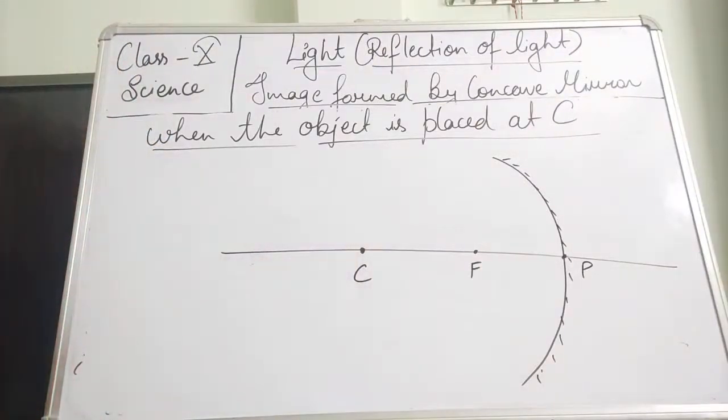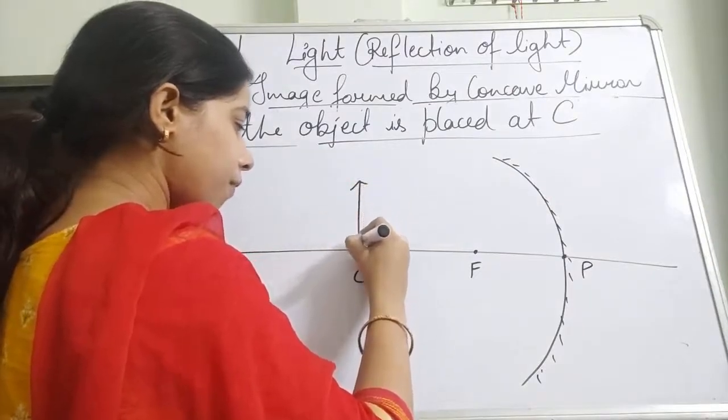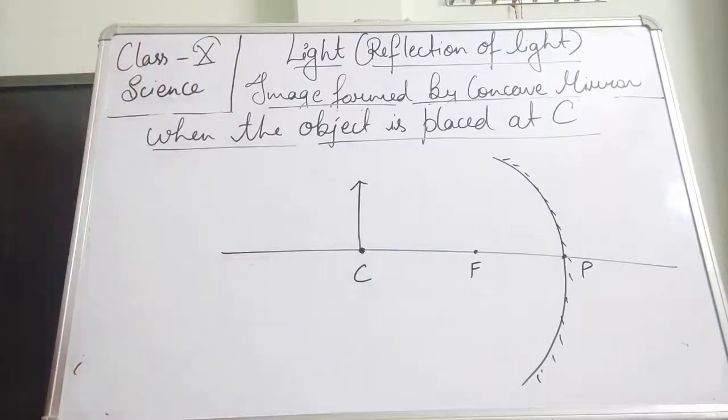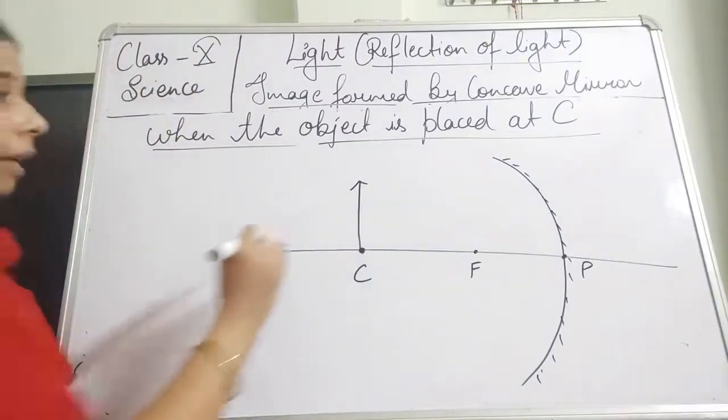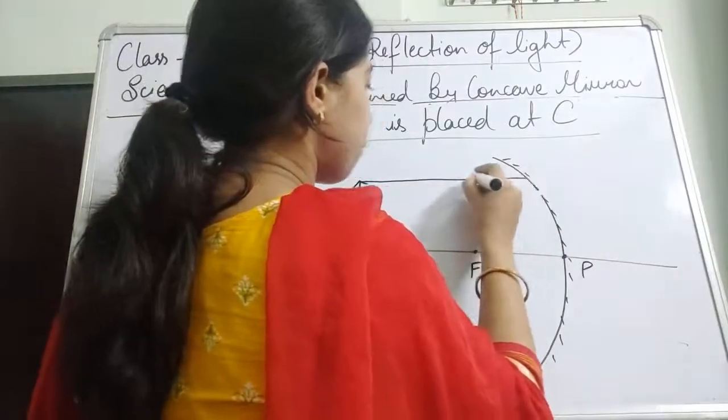So now what happened? At first, we had kept the object at the center of curvature.